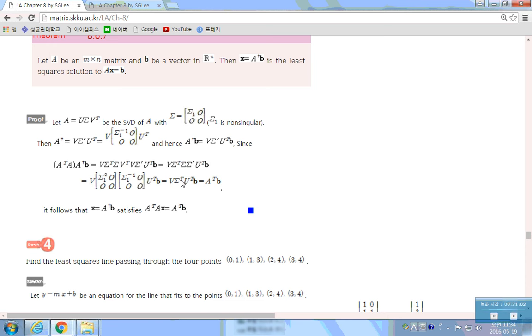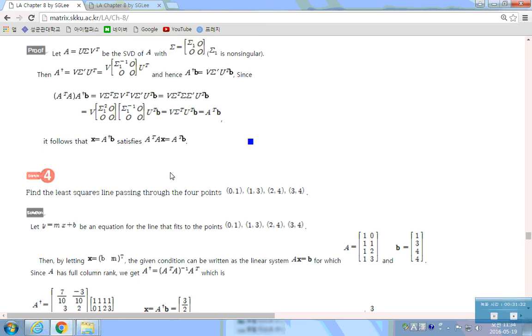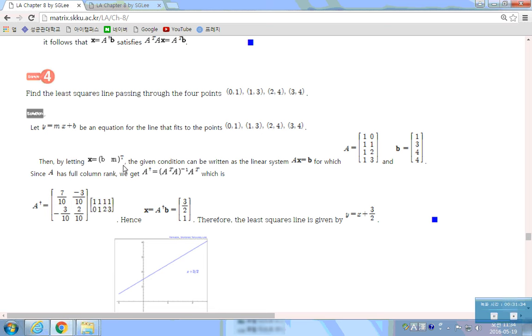which looks like this, and then this and this one cancelled and one's left here, which is itself A transpose, isn't it? A was U sigma V transpose, so this is A transpose. So this is same as this. So the least square solution just matches with this. So it follows that X is equal to A dagger B satisfies this solution. So that is a solution that satisfies the normal equation of the given one. So see how this can be used. Find the least square solution.